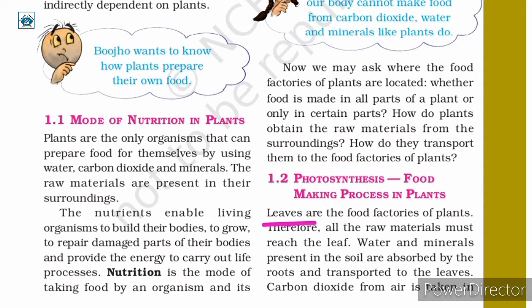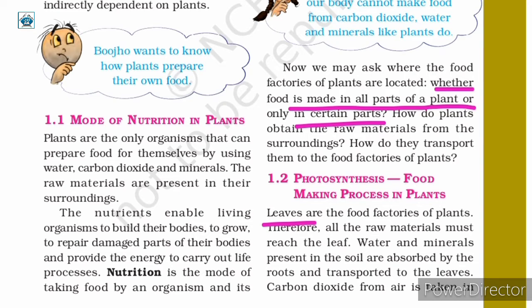So with this, we have the answer to the first question, that is whether food is made in all parts of the plant or only in certain parts. The answer to this question is food is made in the leaf of the plant. Leaves are the food factories of plants.